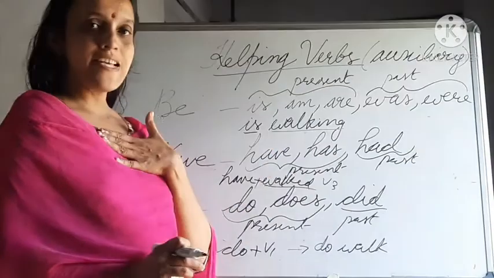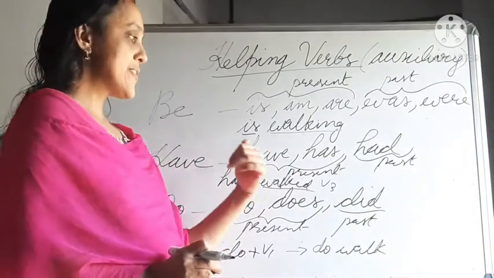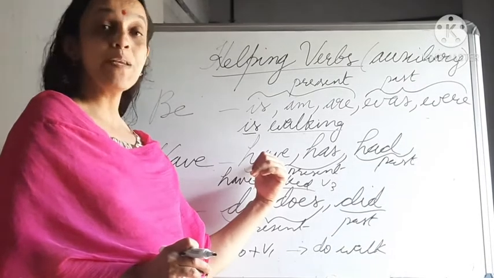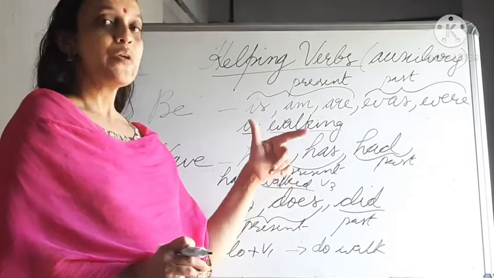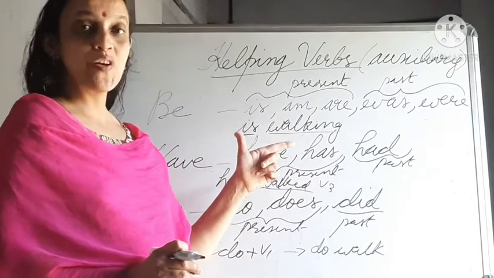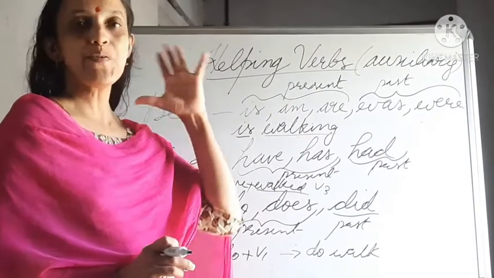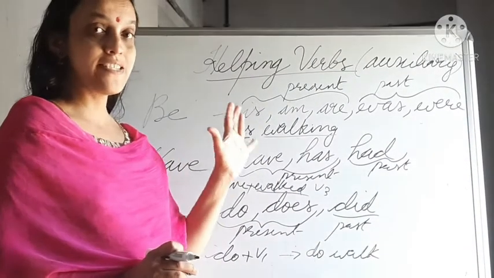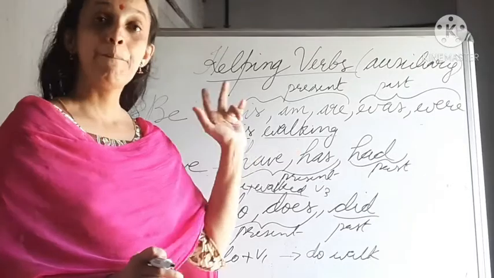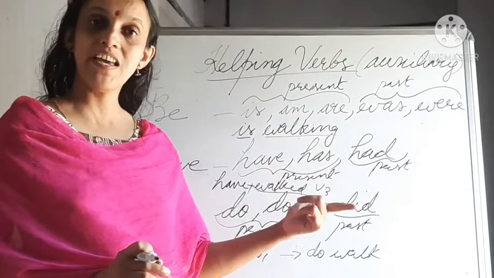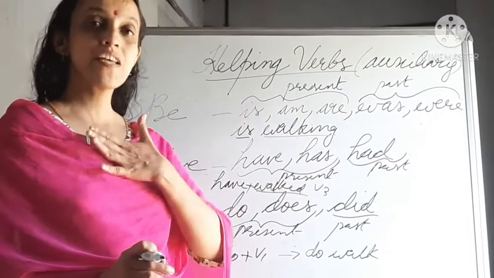Even though I is singular, we have to use have in present tense. You may be singular or plural, but you should use only have. That you have to remember. In all other cases we use have with plural, but in the case of I and you we have to use have.